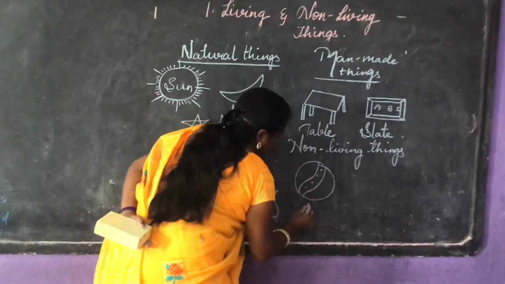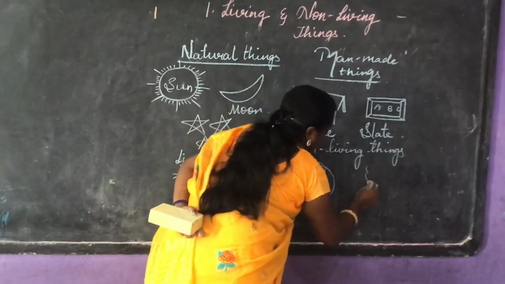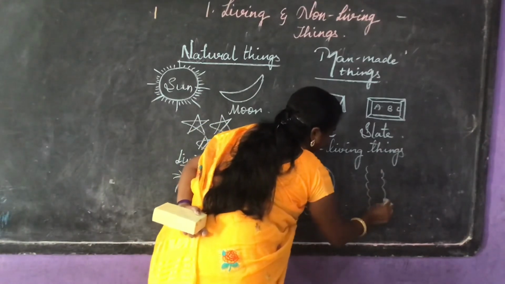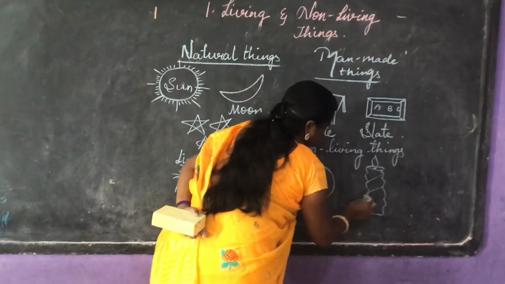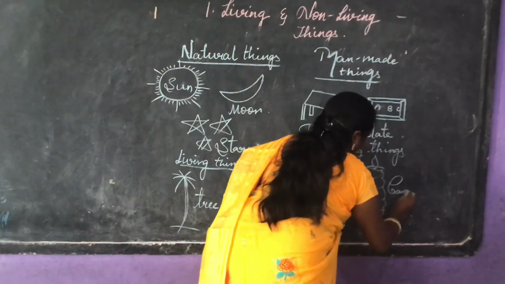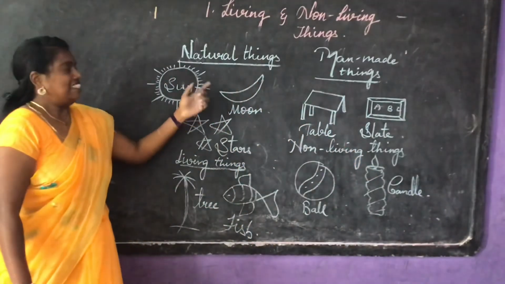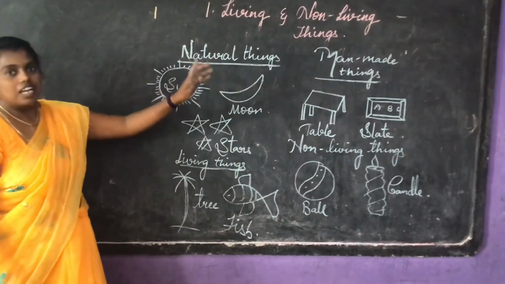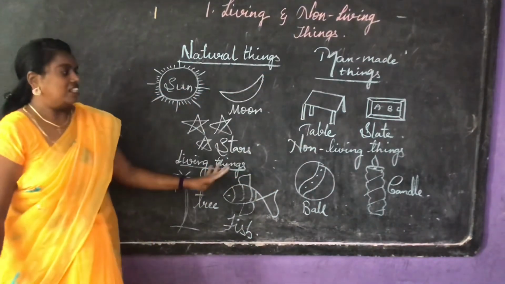A ball is a non-living thing. Candle. It is also a non-living thing. So we can see different types of things in our surroundings: natural things, man-made things, living things, non-living things.